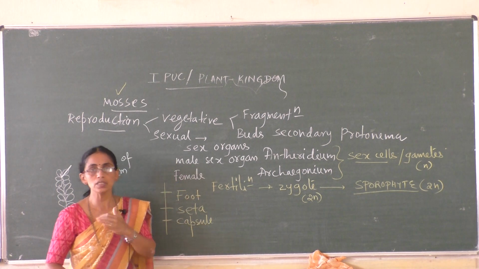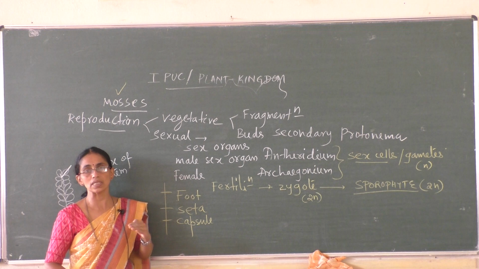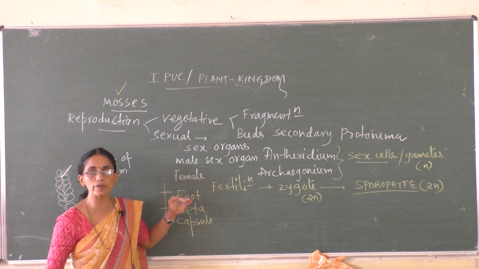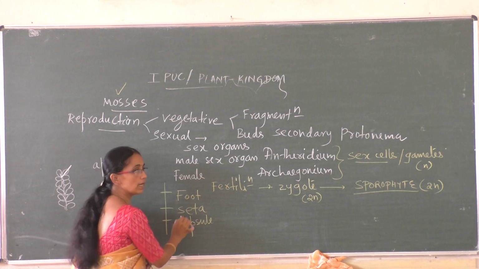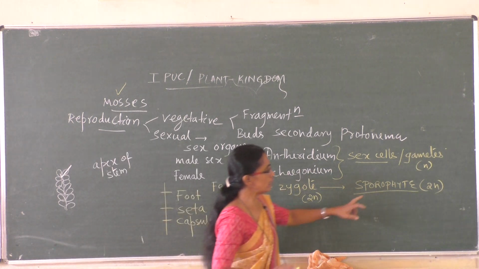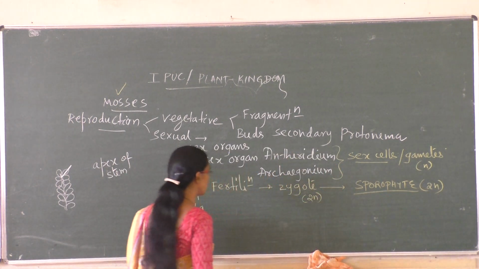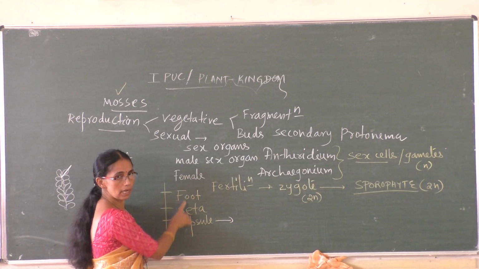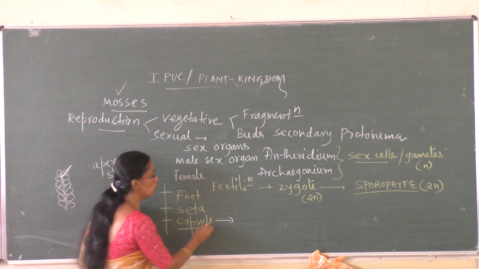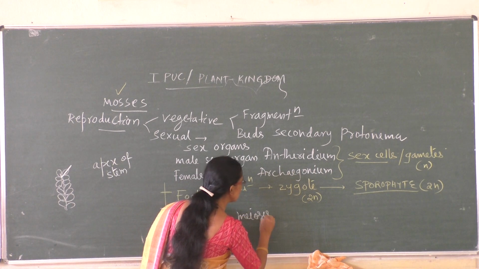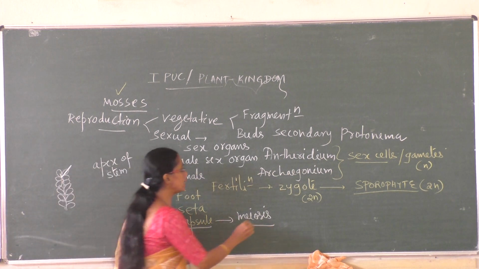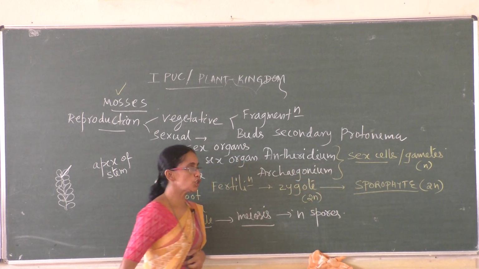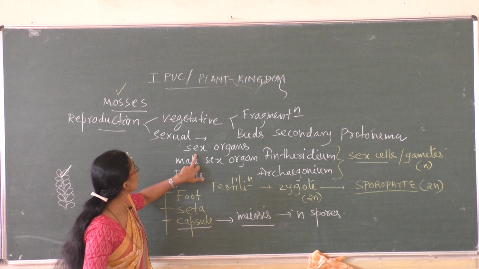Now sexual reproduction: the gametophyte produces sex organs and sex cells. Fertilization, the zygote grows and becomes the sporophyte. The sporophyte has three parts: foot, seta and capsule. The sporophyte is diploid. Some cells of the capsule undergo meiosis and give rise to haploid spores.